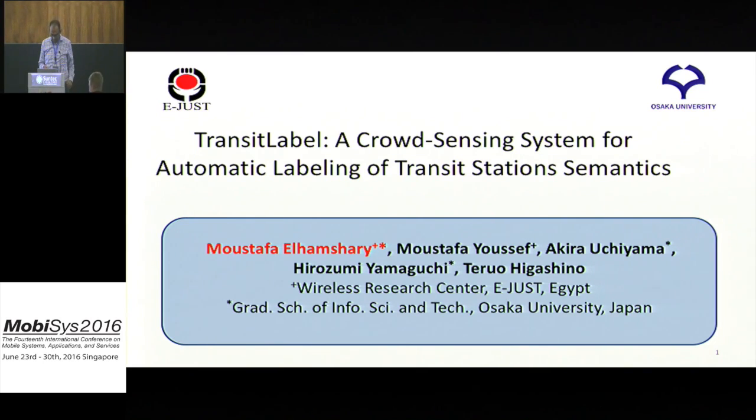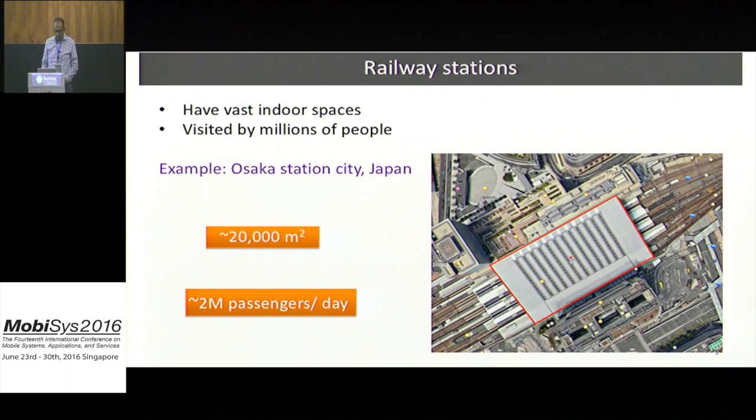Here to introduce our TransitLabel system, a crowd sensing system for automatic labeling of transit station semantics, which is a joint work between Osaka University, Japan, and Egypt.